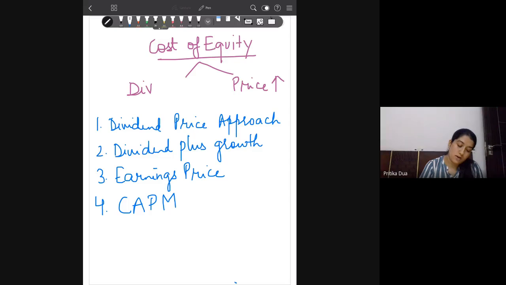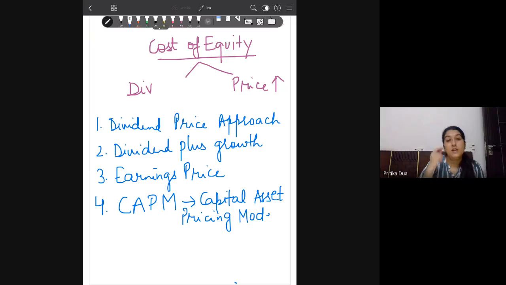CAPM stands for Capital Asset Pricing Model. This will be done in detail when we do investment in the third year. These are the four approaches that can be used to calculate the Ke, which is the cost of equity.